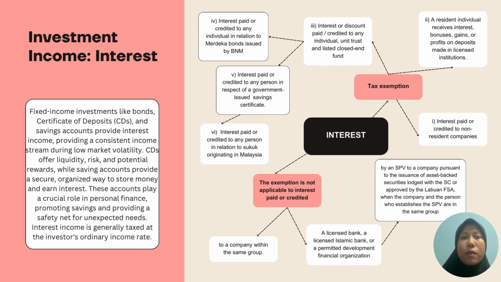Now let's touch upon the taxation of interest income. Generally, interest income is taxed at the investor's ordinary income tax rate. However, some types of interest income may be exempt from federal and in some cases state and local taxes. However, it's important to note that exemptions do not apply to interest paid or credited to a company within the same group. Also, conditions apply to specific financial institutions and special purpose vehicles involved in the issuance of asset-backed securities.